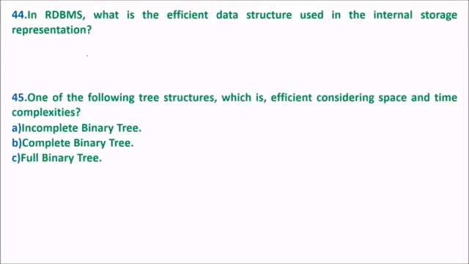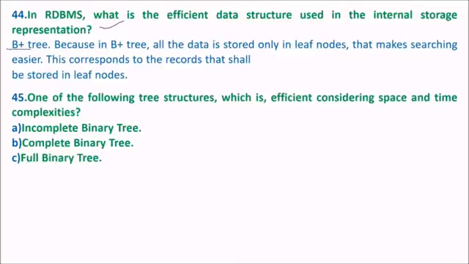In RDBMS, what is the efficient data structure used in internal storage representation? We have seen array of structures, but now what is for internal storage? For that we use B plus tree. Why? Because in a B plus tree, all the data is stored only in the leaf nodes. That makes searching quite easier. So this corresponds to the records that shall be stored in a leaf node.